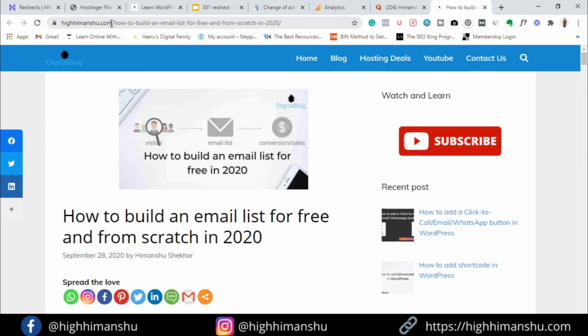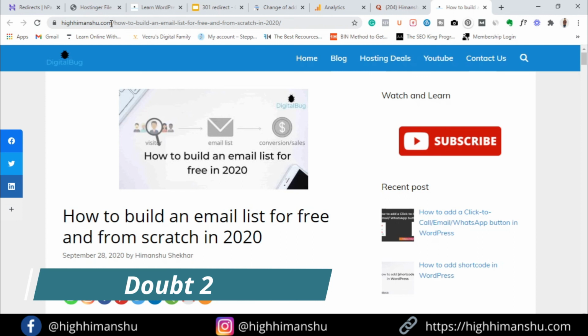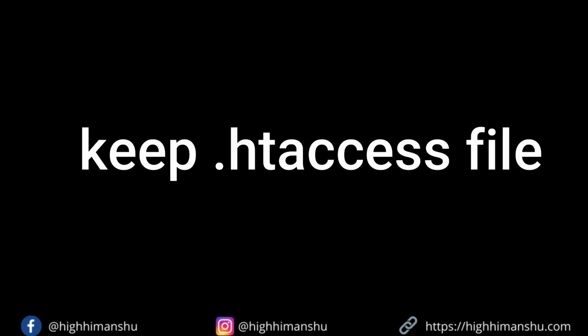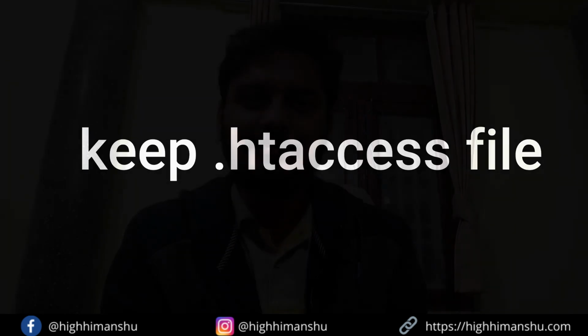Now comes the second doubt, which is what to do with the older website. So as it completely depends upon you, either you can keep that site or you can remove the entire website. But wait, if you want to remove the entire website, do keep that .htaccess file. Except that file, remove the entire website, nothing will happen. Okay, so that's it. So I hope guys you understood how we can migrate our complete site from one domain to another without impacting or hurting much of the SEO.